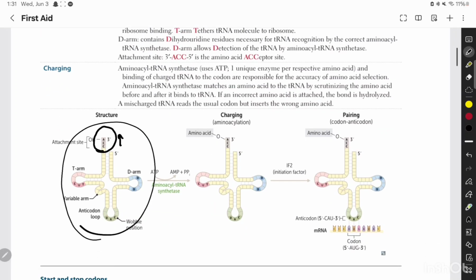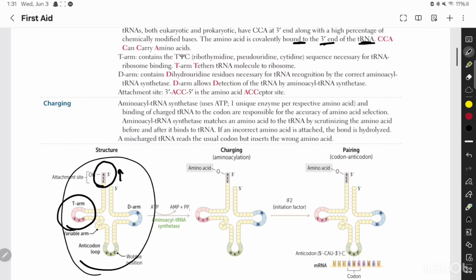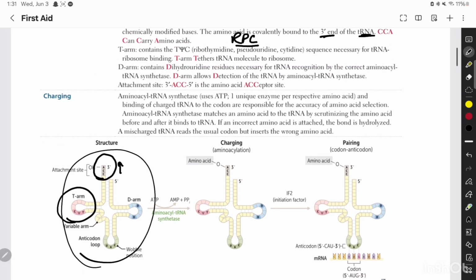Then we have the T arm. This is the T arm, and it contains ribothymidine, pseudouridine, and cytidine. You would have to remember this. That would be TΨC. So you have ribothymidine, pseudouridine, and cytidine. Then you have the D arm, which has the dihydrouridine. Thank God it does not have a lot of other bases.